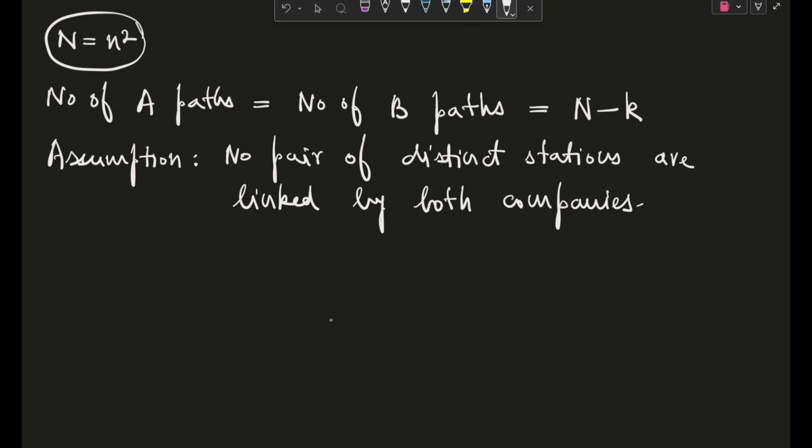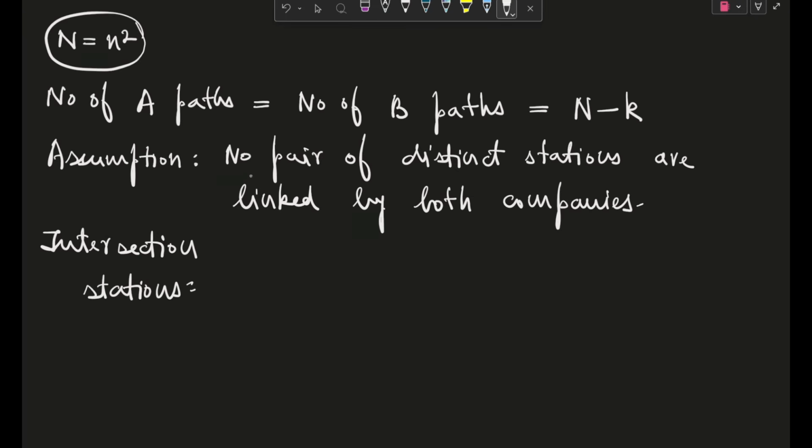So pertaining to this condition, let's now try to count the number of stations which arise by intersections of the paths of company A and company B. The number of intersection stations, we try to count them. So guys, I hope counting this will be pretty easy.